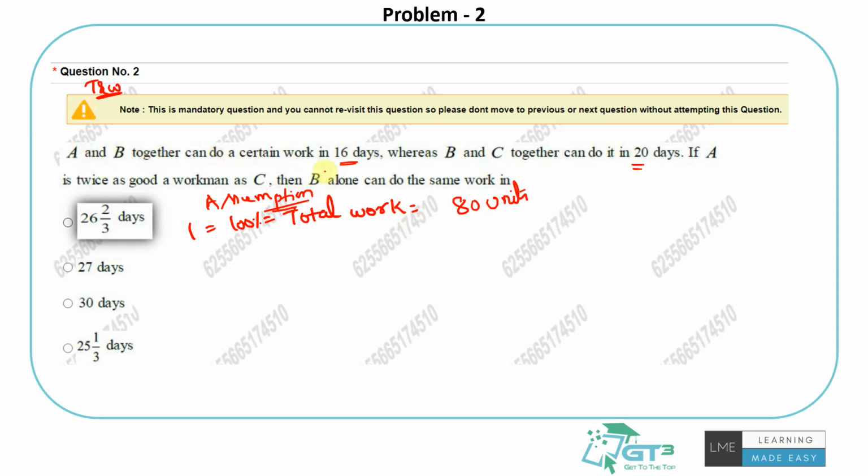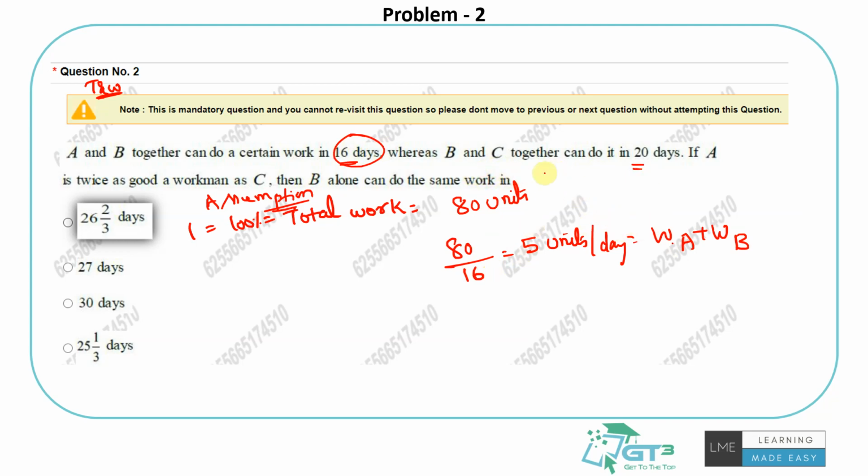So A and B together completed the work in 16 days. What does that mean? 80 units of work are put in by them in 16 days. That means they will be putting in 5 units per day. Who are they? It's A and B together. So work rate of A plus work rate of B. Work rate means efficiency. How much work would a person do in one day? So I am assuming 80 units is the total work, divided by 16 days is what they're taking together. That means they together are putting in 5 units every day. In 16 days they will put in all the 80 units.